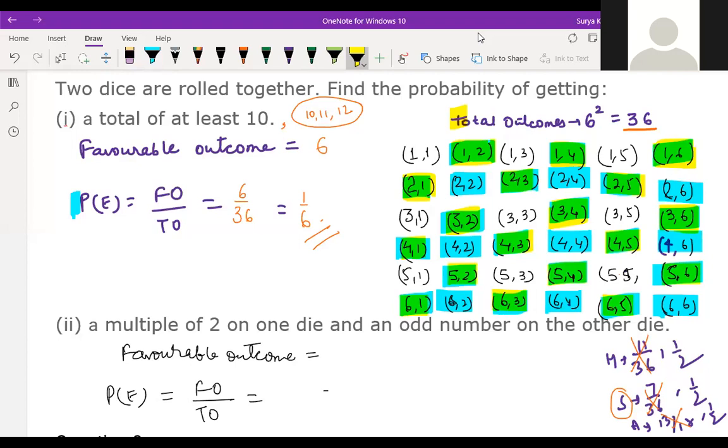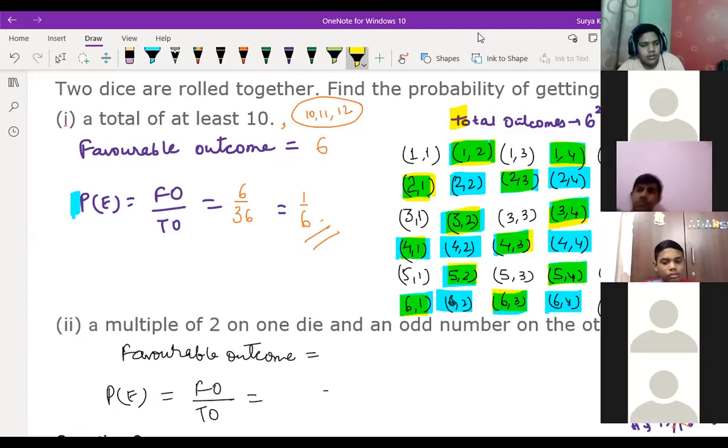See what I'm saying, that either on the first die or the second die, on one die it will be a multiple of 2. What I colored before in blue color, that was a multiple of 2. Multiple of 2 means on one die it was a multiple of 2. So right now, what you can see, your green color and blue color, all of these are multiples of 2. Do you agree or not? This much is clear or not? Everyone?